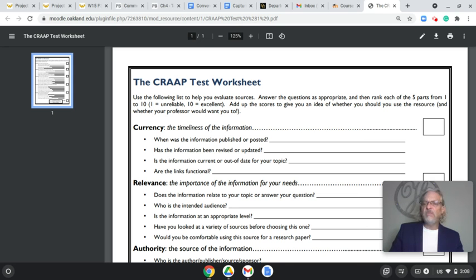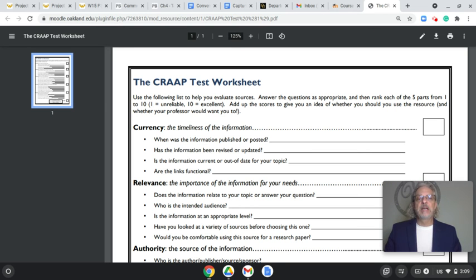So keep in mind that this is largely going to be used for our sources that are non-scholarly. Even if we're looking at something that's on a .org or a .edu or a .gov, we still want to see whether or not they meet these criteria, and what kind of score, quote unquote, we give them.